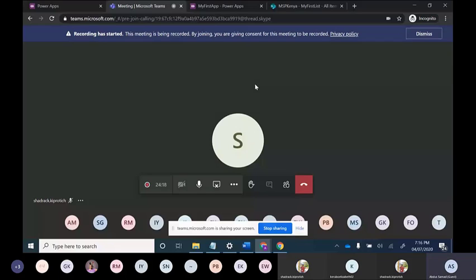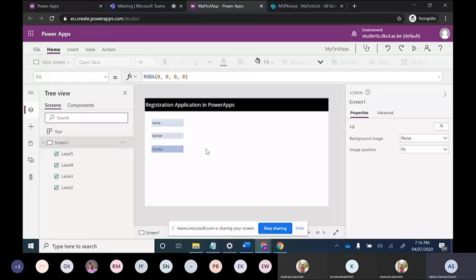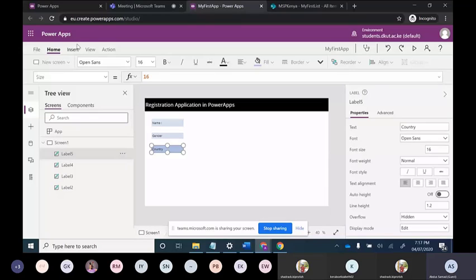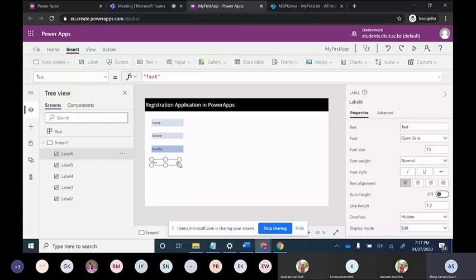Again, I am going on to that Power App screen. So now we have got label, name is there, gender is there, country is there. So I am selecting one more label, that is date of birth, because it is also very necessary for registration.